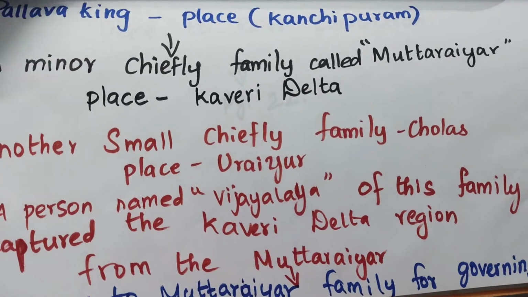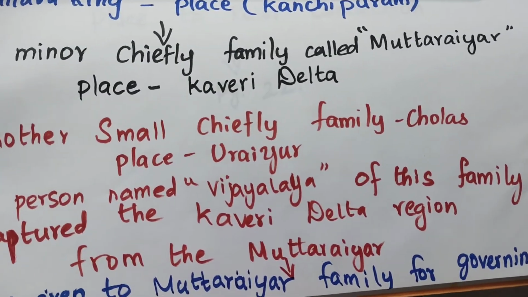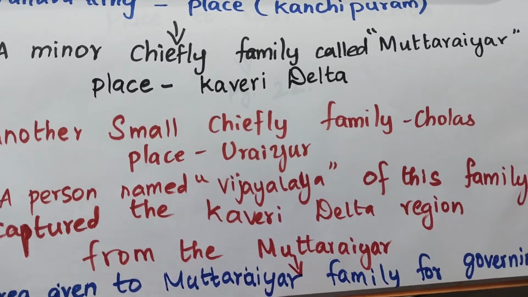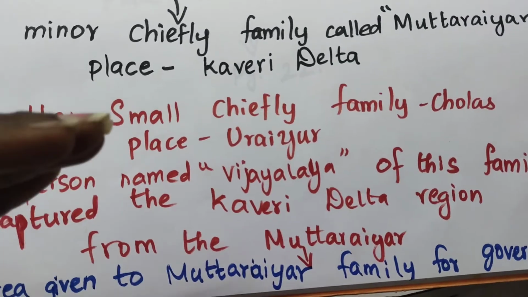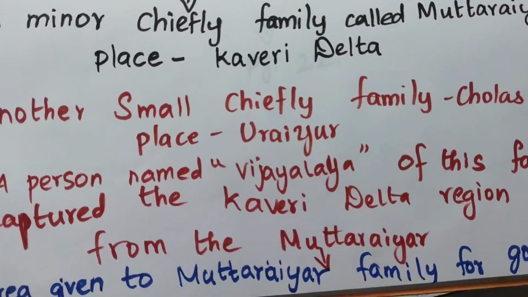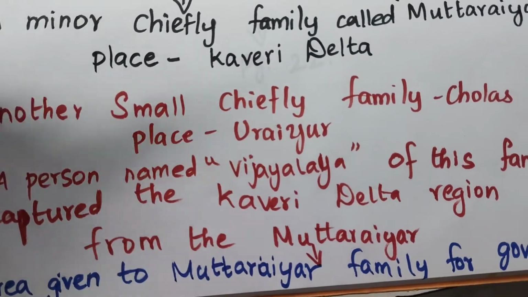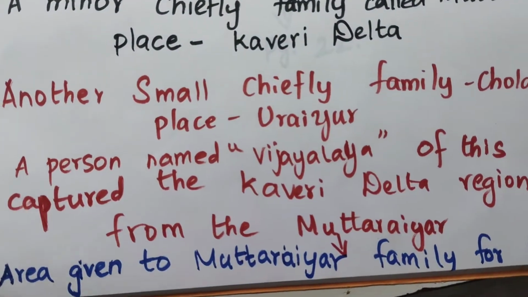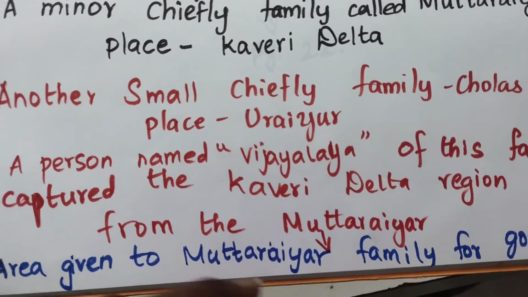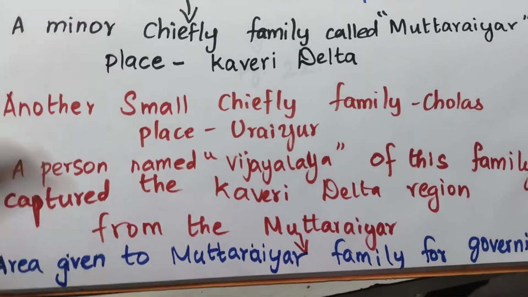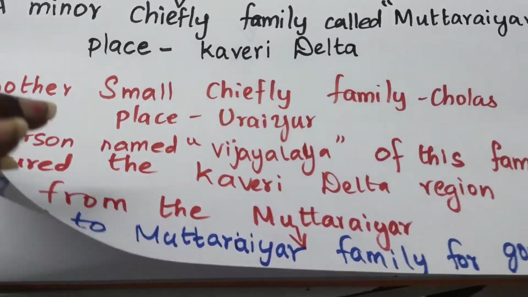So it starts from the Pallava king, who ruled over Kanchipuram. After that, a minor chiefly family called Muttarayyar was ruling over the Kaveri Delta. And after that, from the Cholas who were ruling over Orayur, Vijayalaya came and captured the Kaveri Delta region from the Muttarayyar. That area had been given to the Muttarayyar family to govern, but everything was captured by Vijayalaya. This is what we saw there.